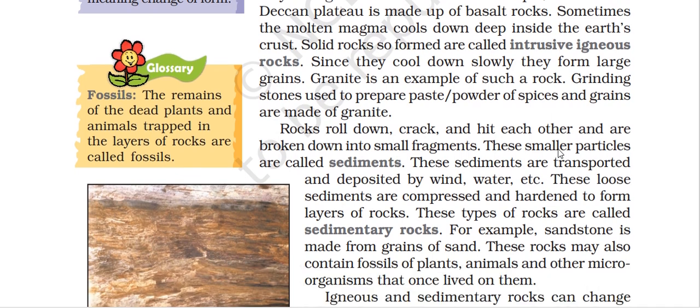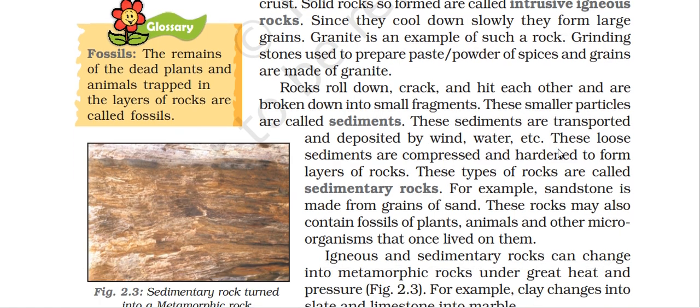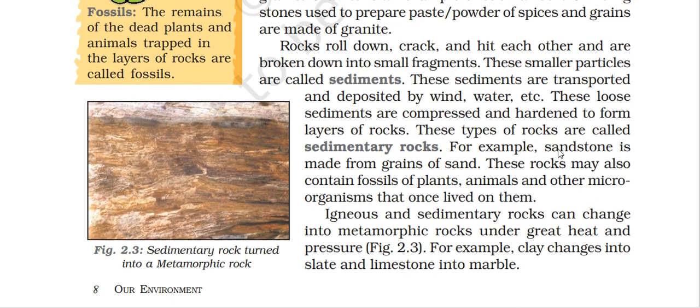These small particles are called sediment. These sediments are transported and deposited by wind and water. These sediments are then compressed hard to form a layer of rock. This type of rock is called a sedimentary rock. For example, sandstone is made from grains of sand. These rocks may also contain fossils of plants, animals and other organisms that once lived on them.